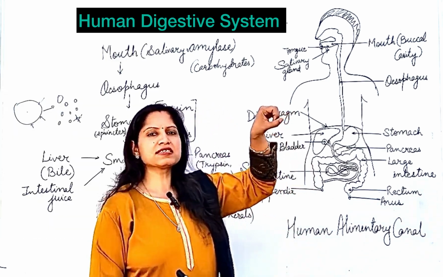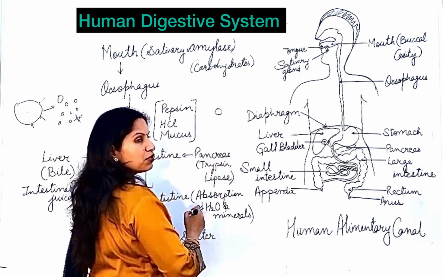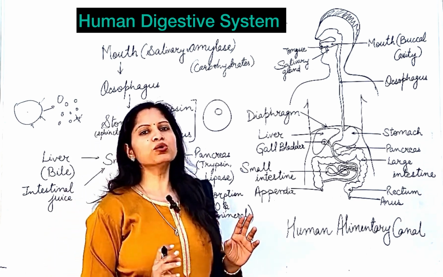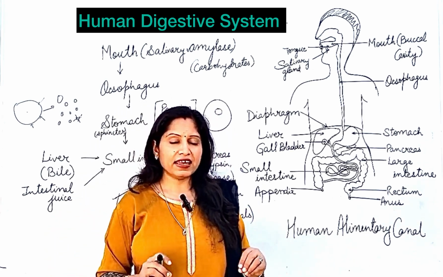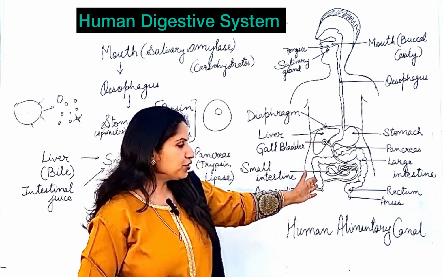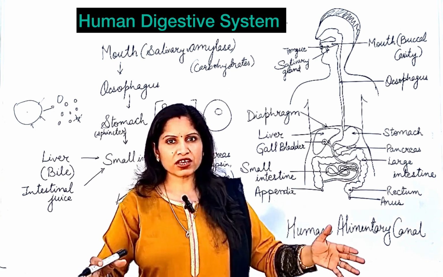Because its lumen is narrow. If the lumen of the small intestine is this much, the lumen of the large intestine is this much. That is the only difference. If we consider their length, the length of the small intestine is the maximum compared to all other parts of the alimentary canal. So it is the longest tube.